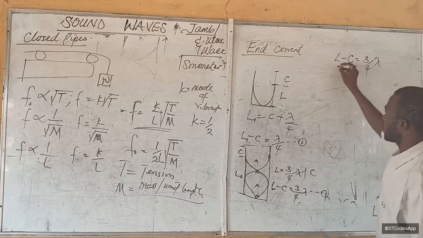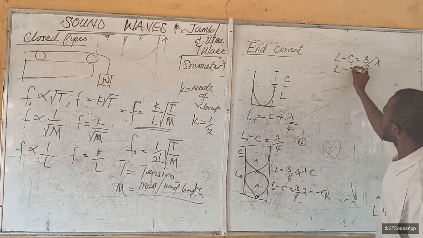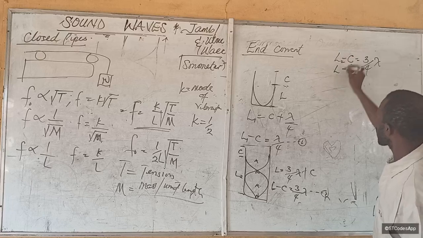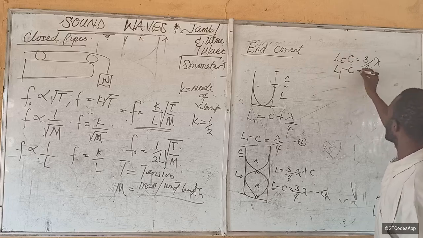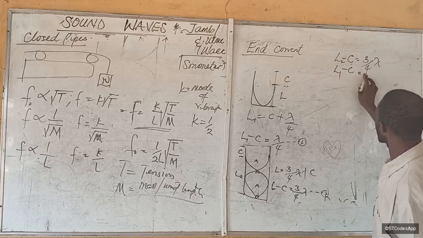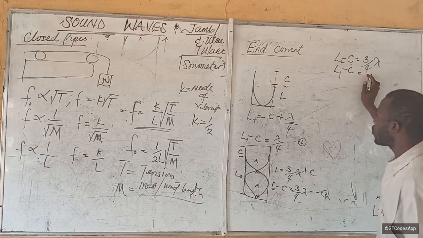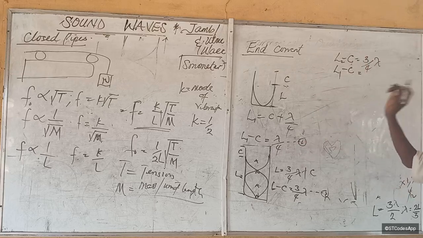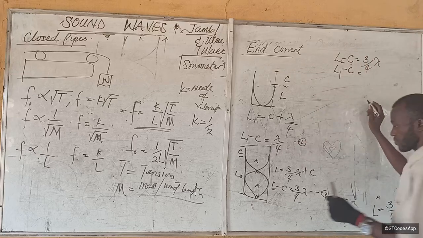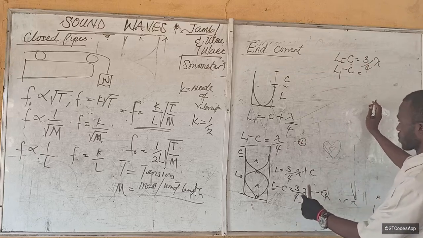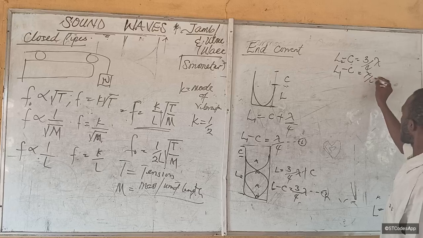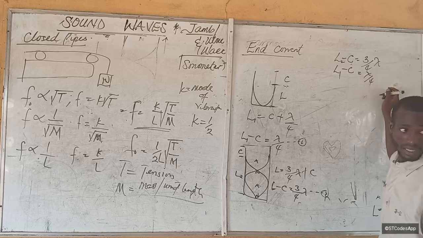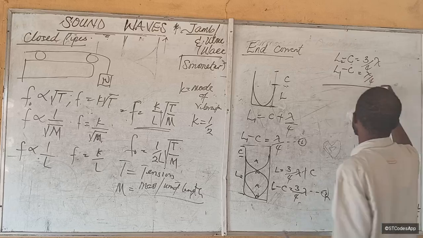Subtract L minus C. This is L2, this is L1. Minus C is equal to... No. It's the same. We are using the same tube, the same pipe, so it will require the same end correction. It's equal to lambda over 4 here. Does this make sense? So let's subtract.